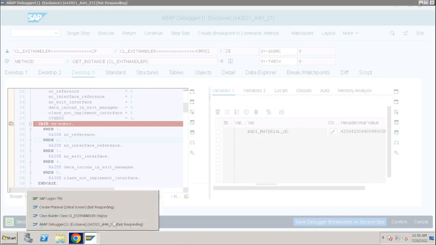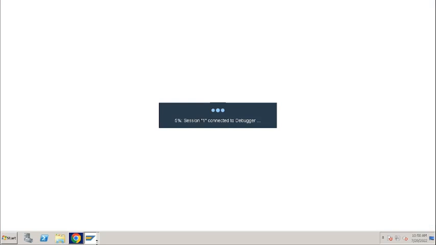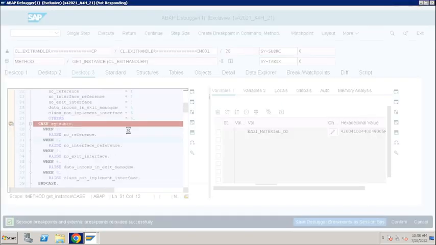So you got it right. This is how we are going to find a specific BADI definition using CL_EXITHANDLER, GET_INSTANCE method. Is everyone clear on this?